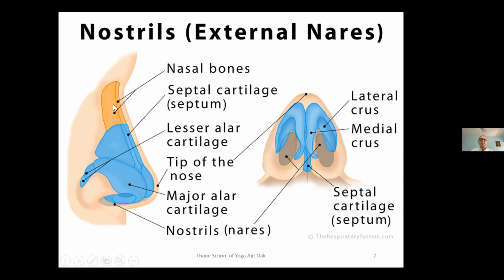And this bridge of the nose, or this upper part of the nose, which is nasal bone, is likely to break. If it breaks, then some action has to be taken. Otherwise, it's quite easy to manipulate the cartilage, because cartilage is a soft bone-like structure. It is elastic in nature, but not as elastic as the skin, and not as hard as bone either.